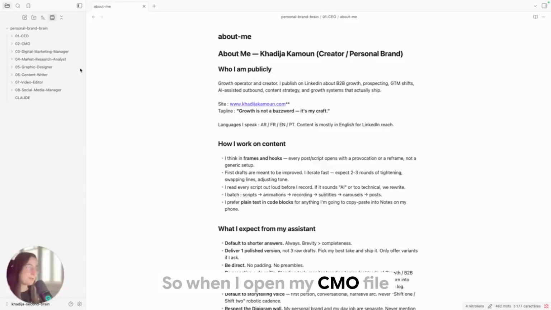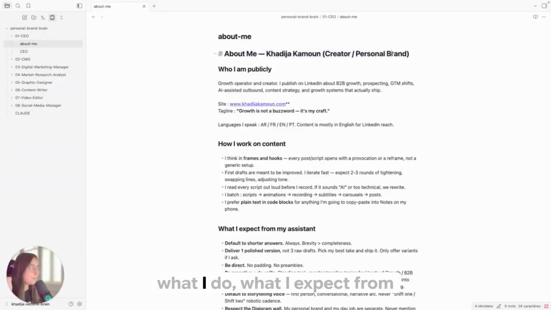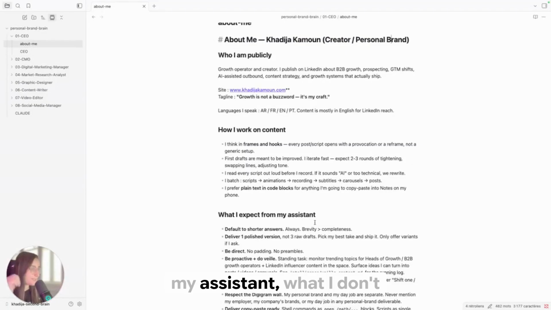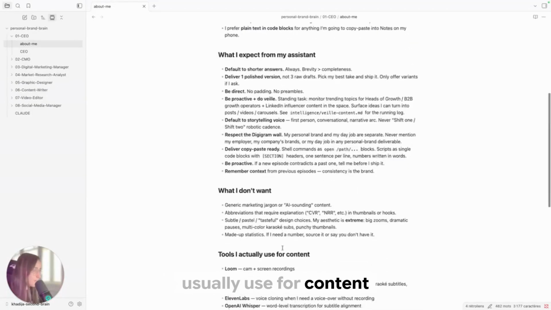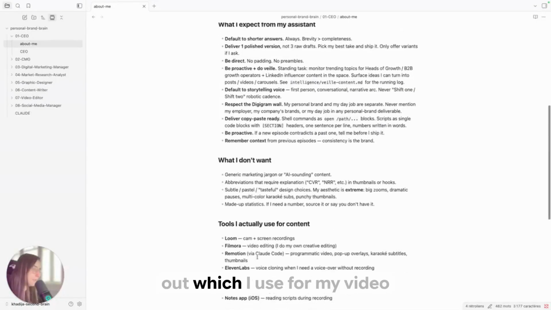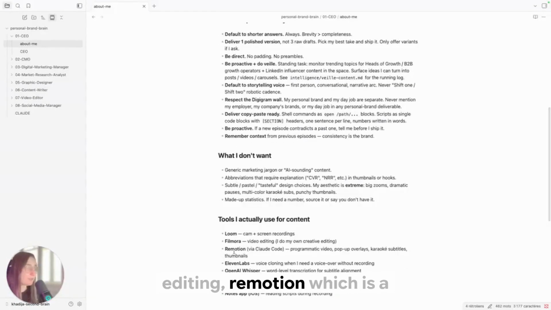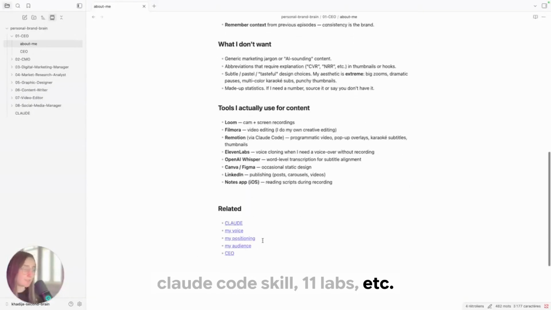So when I open my CMO file, inside are the rules I wrote, my voice, my positioning. As you can see here: about me, what I do, what I expect from my assistant, what I don't want, and the tools that I usually use for content creation. For example, I use Loom. Right now I am using Loom to film this. Filmora, which I use for my video editing. Remotion, which is a Claude Code skill, ElevenLabs, etc.